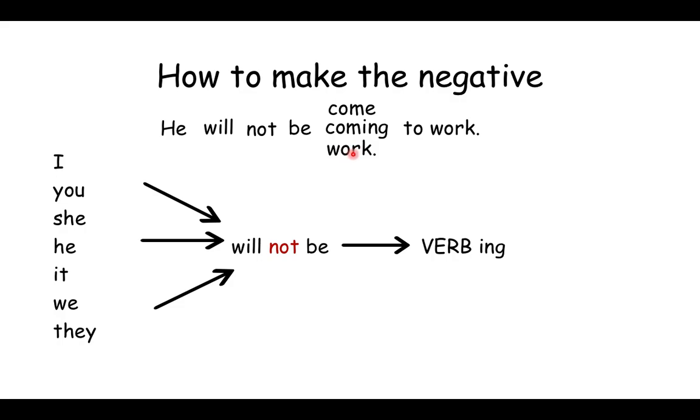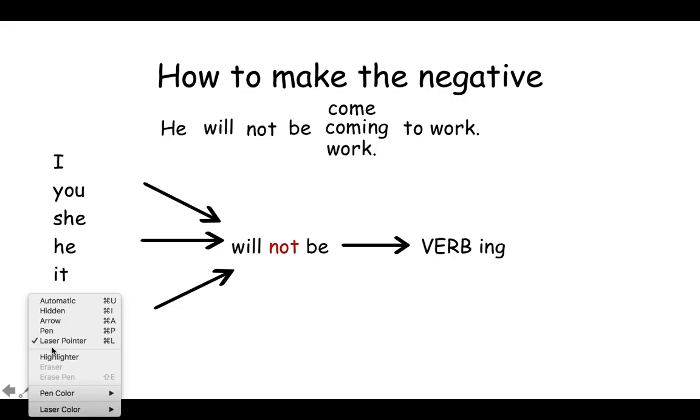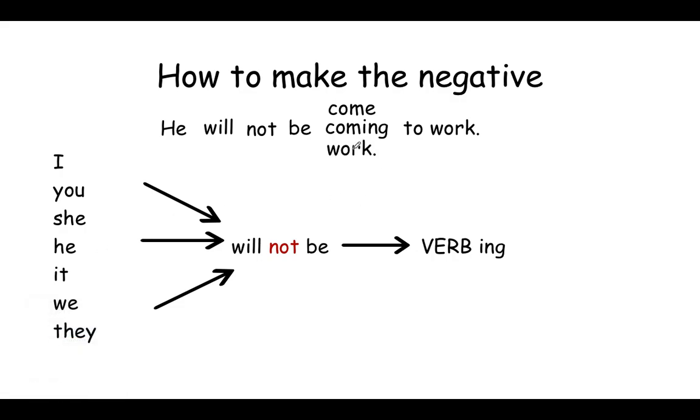Sorry guys, this one's just kind of hanging out for a second. Let me show you. So just ignore the word work right here. So he will not be coming to work. That's how you make it negative.